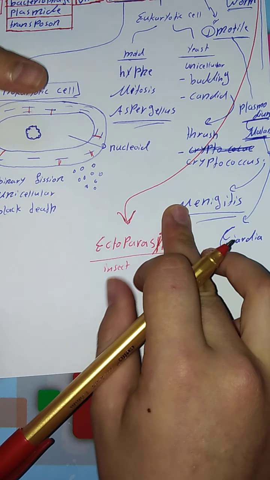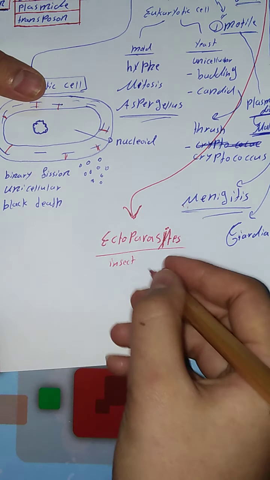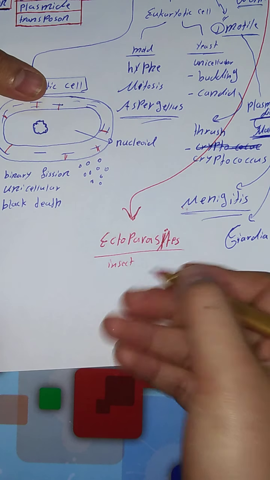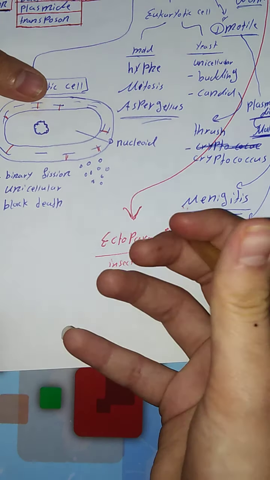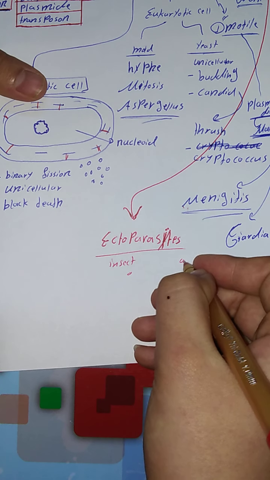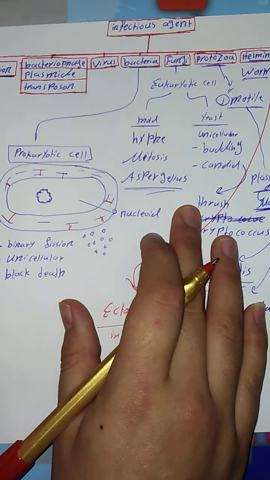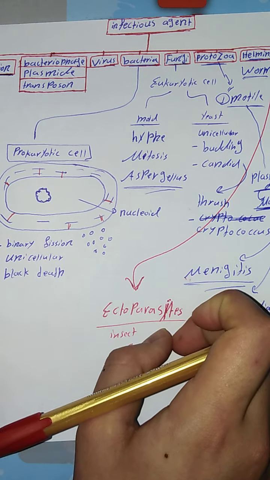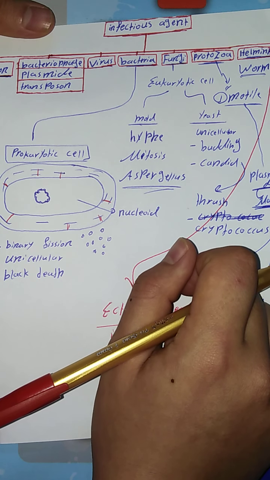And we have some diseases which are caused, for example, by lice. So we know that some complex organisms, multicellular, like animals, we put as animals. So some animals can also cause disease. So that's all about classification of infection agents, from the smallest one till some complex ones like ectoparasites.